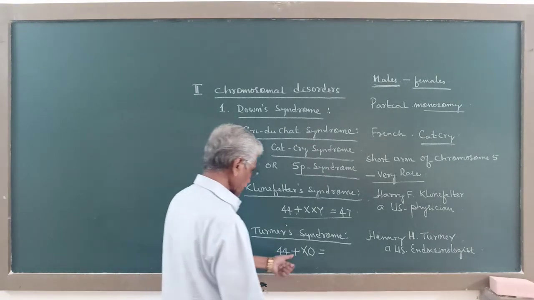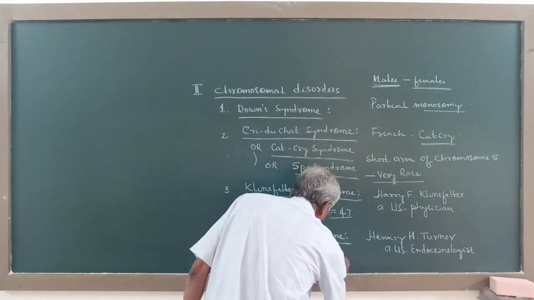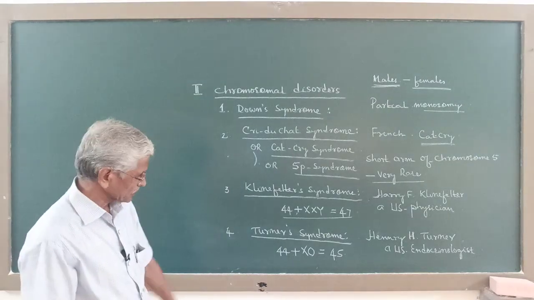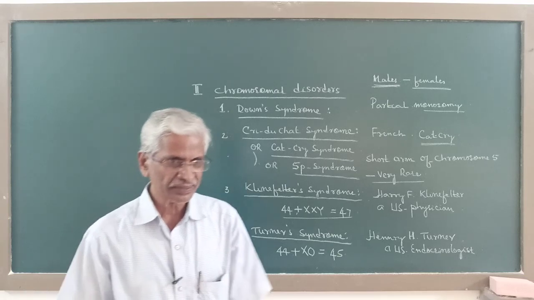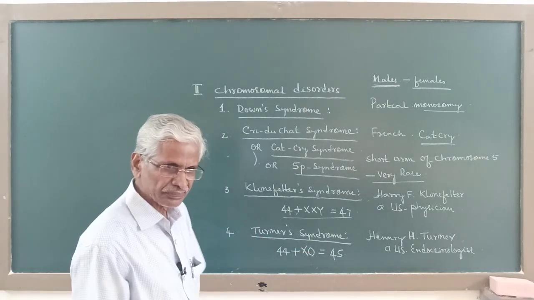So 44 autosomes and only one X chromosome, XO. So here the total number is 45, not 46, because one sex chromosome is missing.